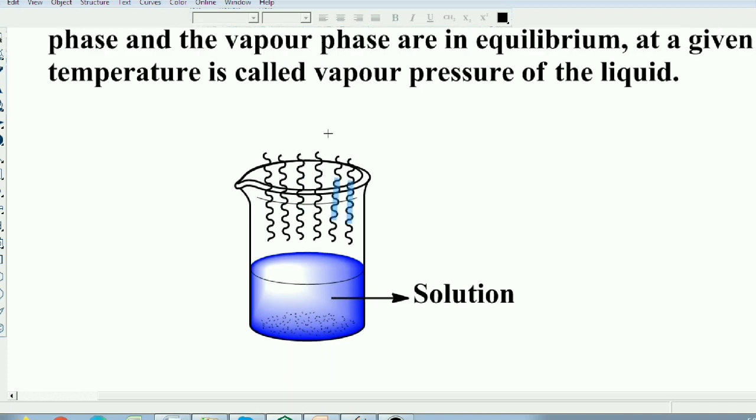These are the vapor molecules which are present at the surface of a solution.